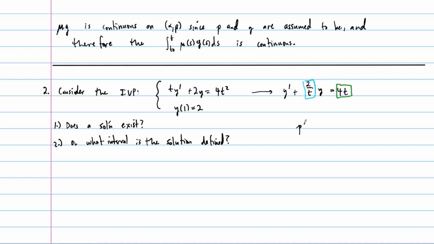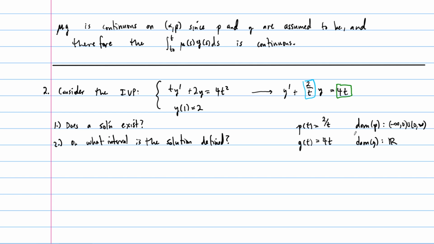So our p of t in this case is 2 over t, and the domain of p is just, I'll write it in interval notation, negative infinity to 0, union 0 to infinity. You just can't have 0, right? Can't divide by 0. And our g of t is going to be equal to 4t. The domain of g is all real numbers, right? No restrictions on this linear function.